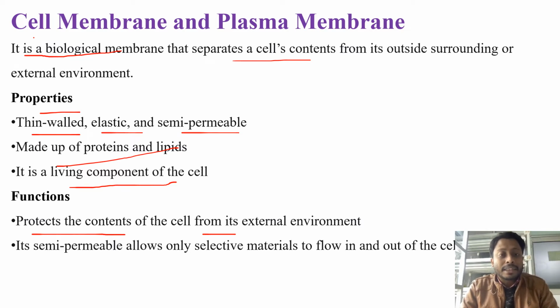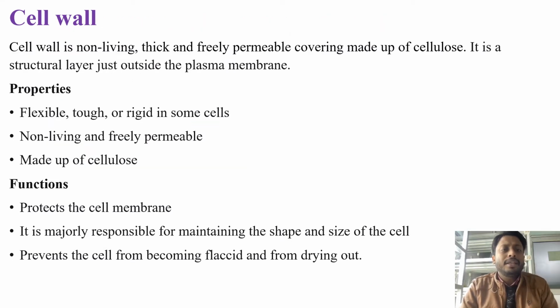The movement of gases like carbon dioxide and oxygen in and out of the cell from higher concentration to lower concentration occurs in the cell membrane by the process called diffusion. Cell wall. Cell wall is a non-living, thick and freely permeable covering made up of cellulose. It is a structural layer just outside the plasma membrane. Its properties are it is flexible, tough or rigid in some cells. The major function of the cell wall is to protect the cell membrane. It is mainly responsible for maintaining the shape and size of the cell, and it prevents the cell from becoming flaccid and drying out.